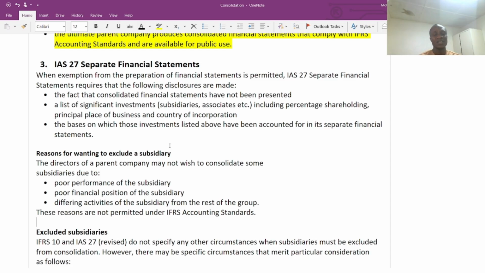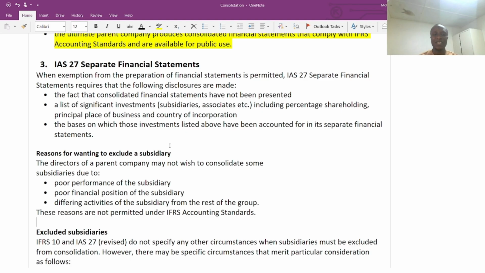So now we are going to look at reasons for wanting to exclude a subsidiary. Why do we think we should exclude a subsidiary? I mentioned it in the introduction. If the performance of the subsidiary is absolutely poor, we may think we can't consolidate both the parent and the subsidiary. Also, if the financial position, the asset balances, the liabilities, and the equity are very poor, then we can exclude the subsidiary from that particular group structure.